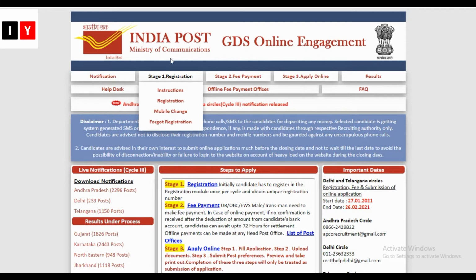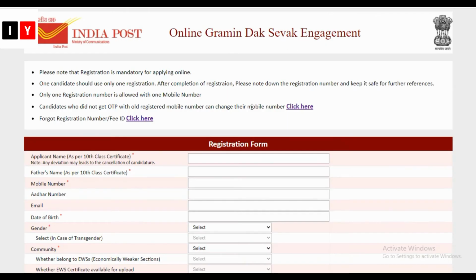So on scrolling over the registration tab, you can see the form. Registration is mandatory for applying online. One candidate should use only one registration. After completion of registration, you note down the registration number and keep it safe for further reference. Only one registration number is allowed with a mobile number. Candidates who did not get OTP with the old registered mobile number can change their mobile number.